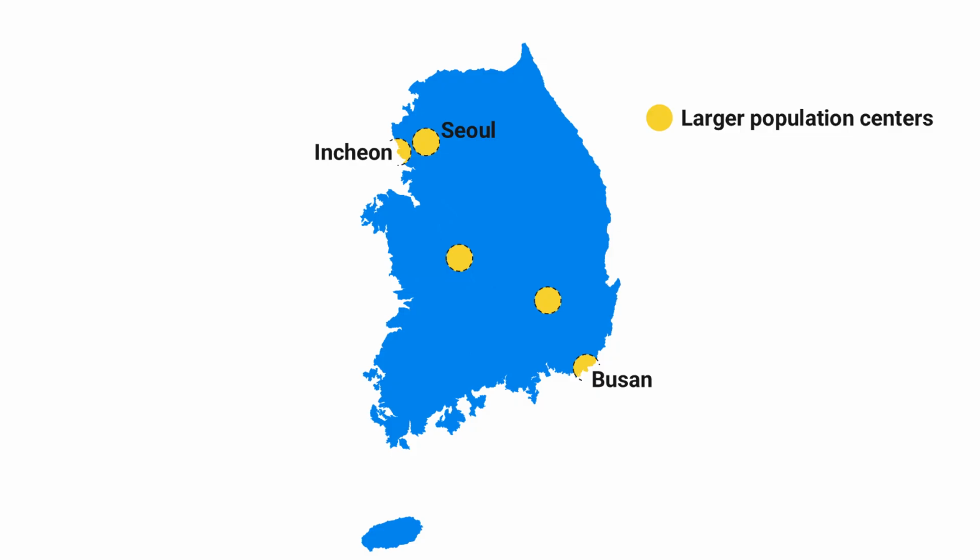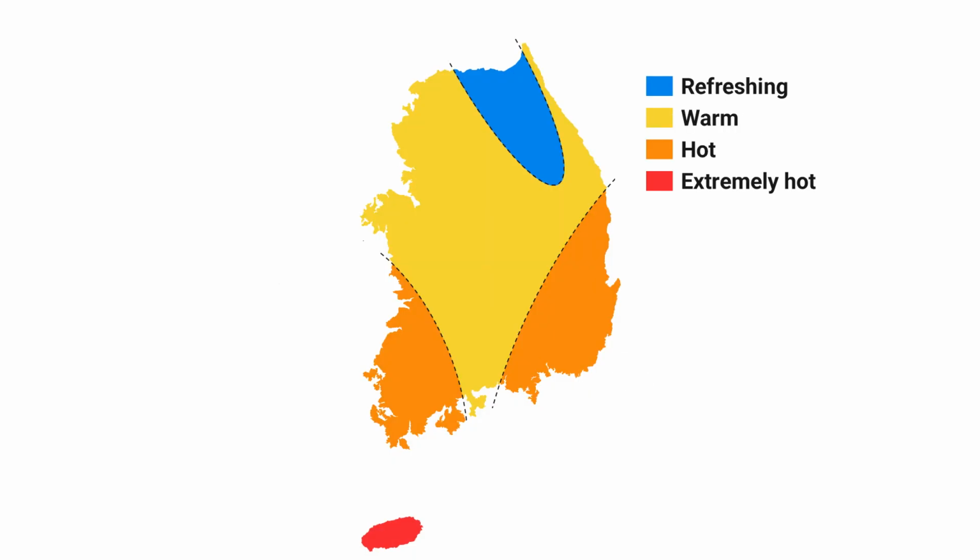The fourth largest is Daegu, with 2 million people. The fifth largest city in South Korea is Daejeon, with over 2 million people living there. The fourth map looks at South Korea's different summer temperature regions.